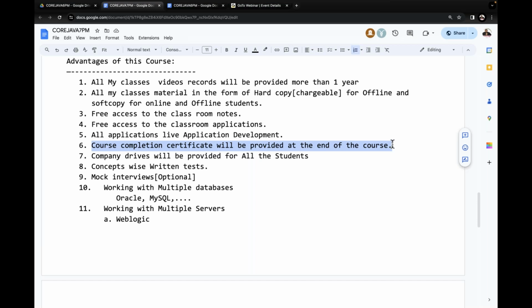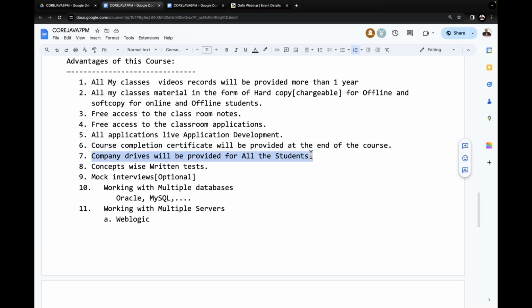Now, directly, hard copy of the class will not be provided for online students. Yeah, then the point is, soft copy material will be provided to everybody. For both online students and offline students, PDF documents will be shared. The location where we are going to upload the videos, there itself we can upload the document, from where we can download it. Soft copy directly we are able to get. No need to worry about it. Course completion certificate is okay.